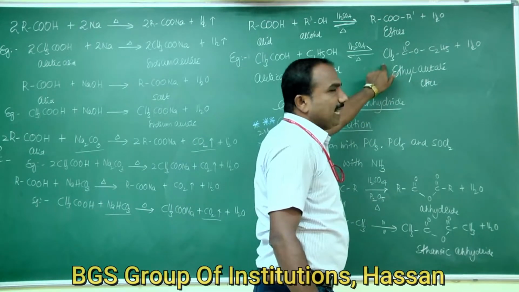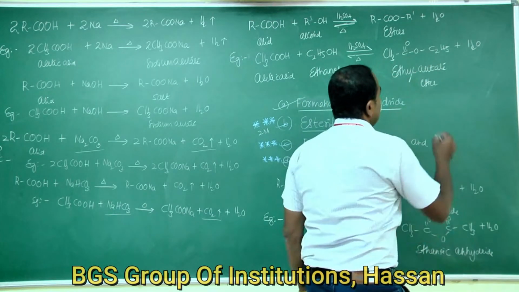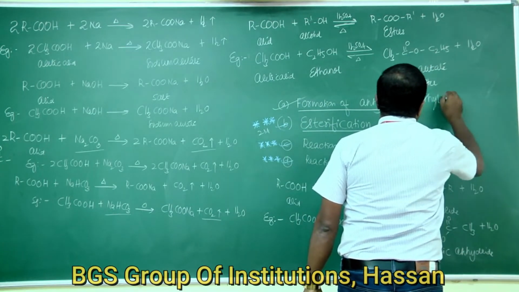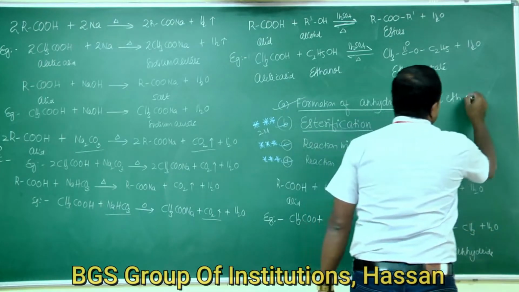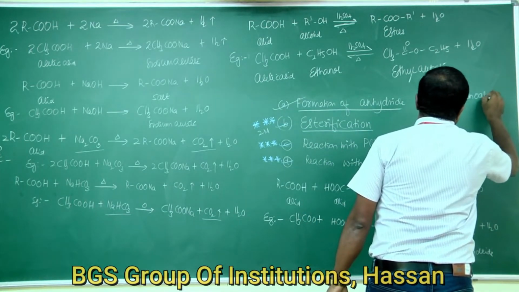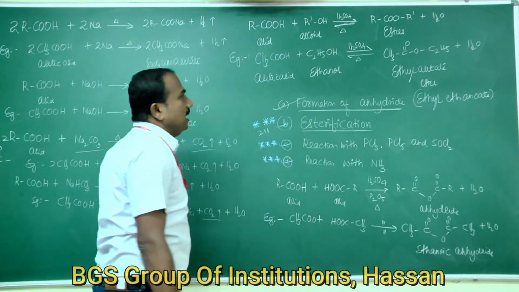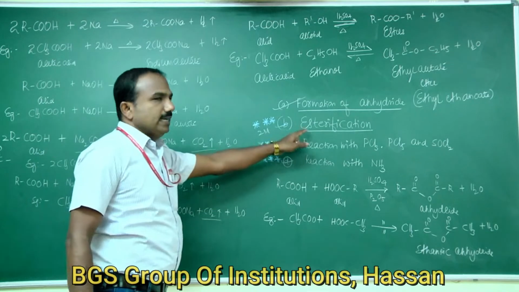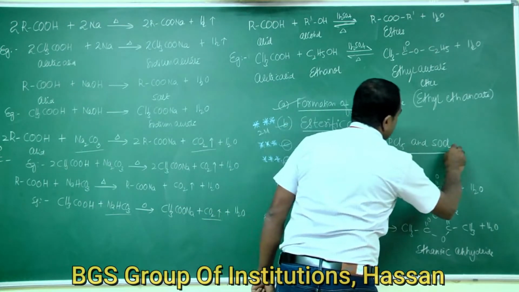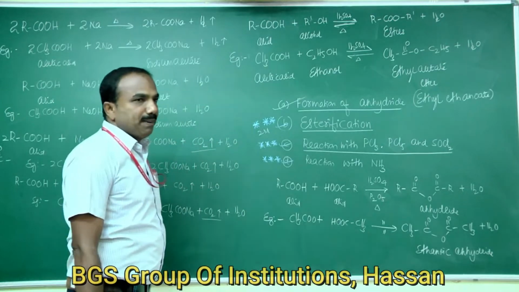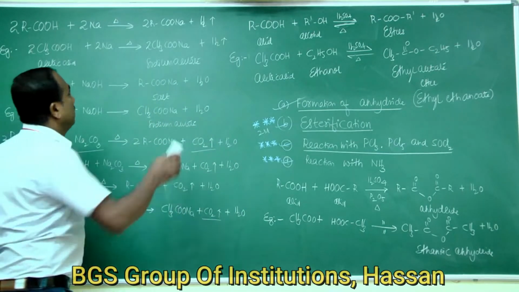This is ethyl acetate. The IUPAC name for this one is ethyl ethanoate. C2H5 is ethyl, 2 carbon atoms; E, the type of linkage as single bond, AN; COO is the functional group for esters, and the secondary suffix is OATE. This is ethyl ethanoate. Okay, this is esterification reaction. Next, the third one is reaction with phosphorus halides, that is PCl3 and PCl5, as well as thionyl chloride.